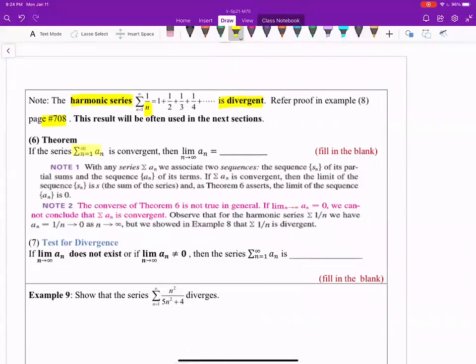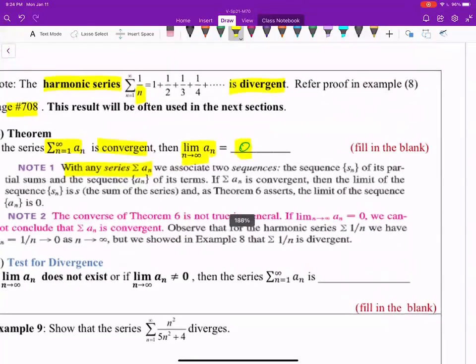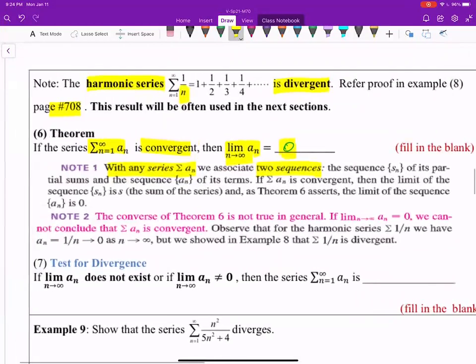If the series sigma an is convergent, then the limit of the nth term equal to 0. But the converse is not true. You can find a series where the limit of the nth term is 0, but the series need not be a convergent one.